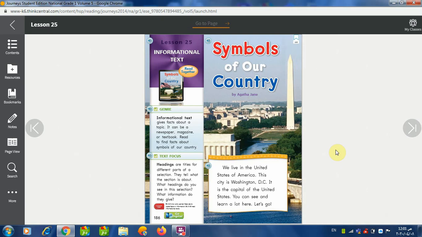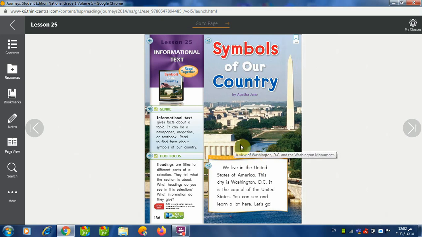So what I want you to do here, I want you to go ahead and open your books on page number 186. The first thing you have to do, you open your books on page number 186. And if you don't have the book with you right now, what do you do? We go to the link, yes, and open it from there.